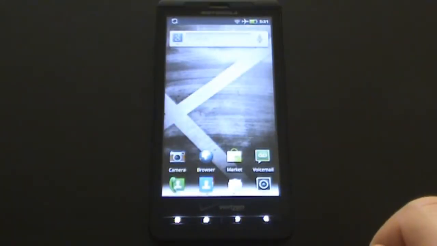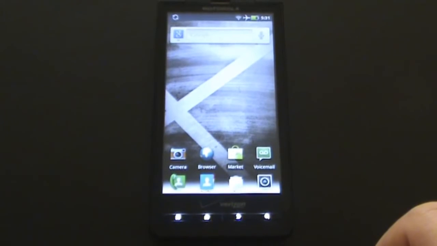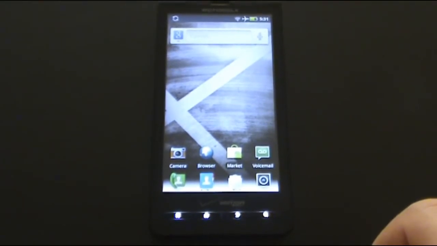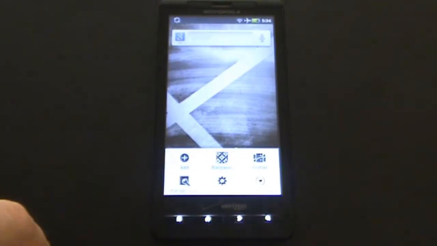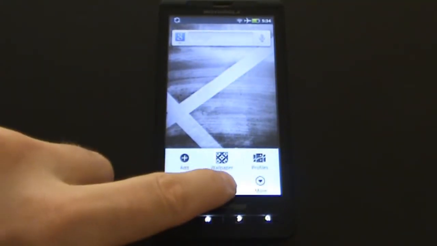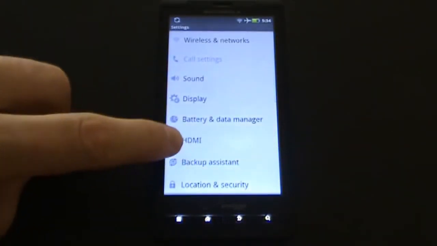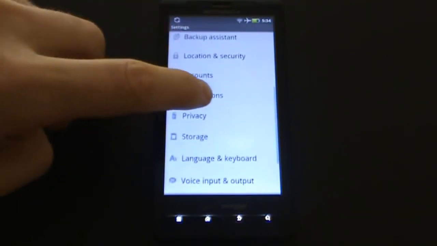Before you start the installation process, you need to enable installation from unknown sources. For that, click the menu button and then on Settings, and then go into Applications.